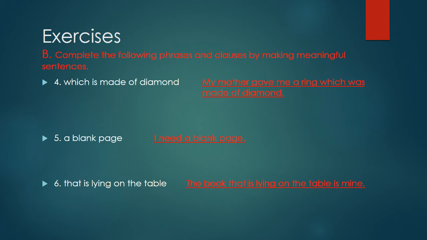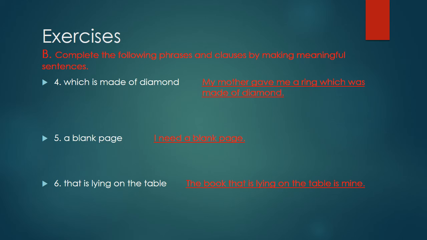So children, I am going to read our next sentence, sentence number 4, which is made of diamond. Now children, is this a phrase or clause? Well, this is a clause. Why is this a clause? Because which is the subject here, and is made of diamond is the predicate.